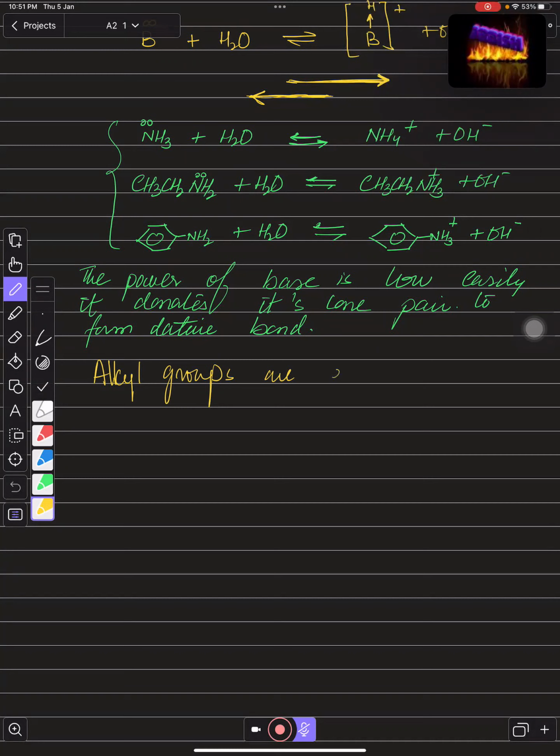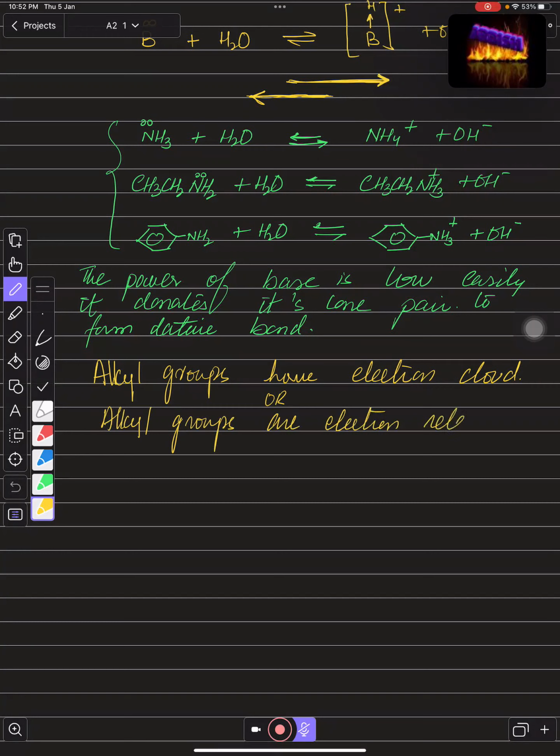Alkyl groups have an electron cloud, or you can say that they are electron releasing groups. They are electron releasing groups, right?